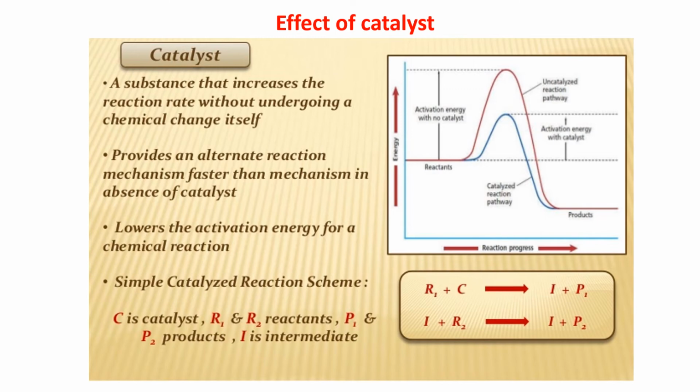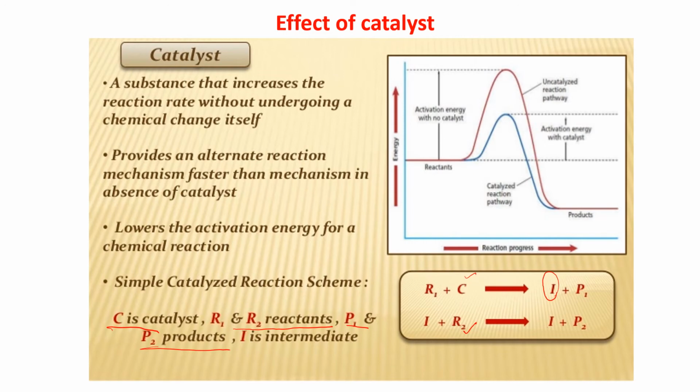Okay. Simple catalyzed reaction scheme. What is happening here? Suppose C is the catalyst, R1 and R2 are the two reactants, P1 and P2 are the products formed, and I is the intermediate forming. R1 first reacts with the catalyst. It gives you an intermediate I and a product P1, and then I again reacts with R2. It gives you C and P2.